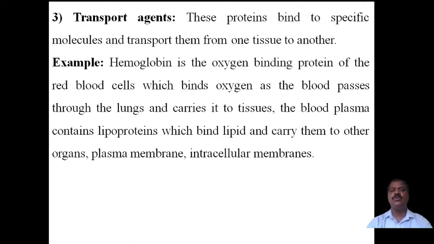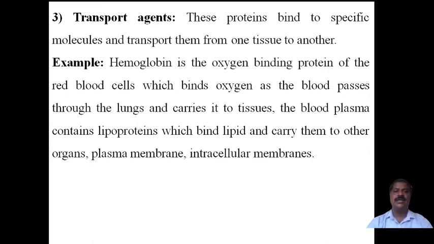An example is hemoglobin, the oxygen-binding protein of the red blood cells, which binds oxygen as the blood passes through the lungs and carries it to the tissues.